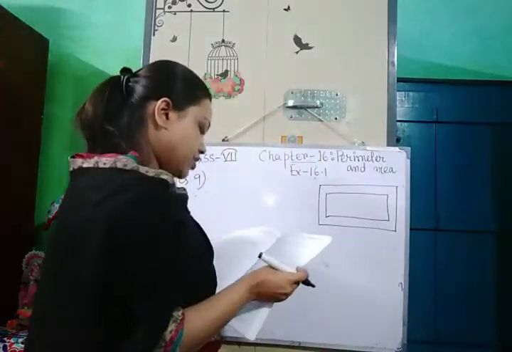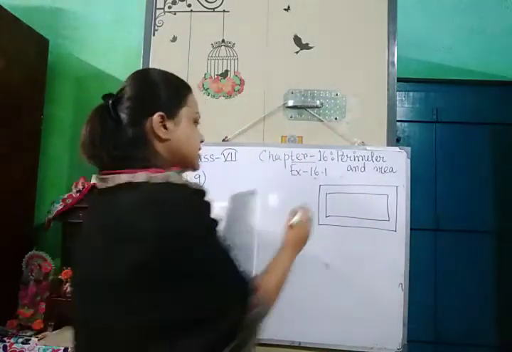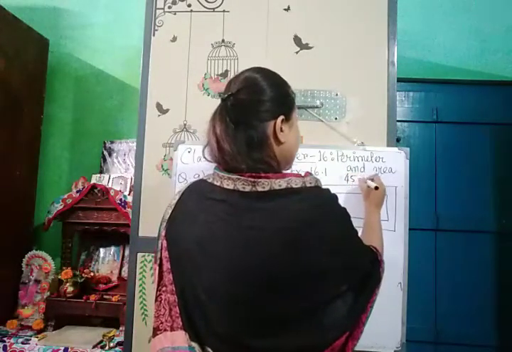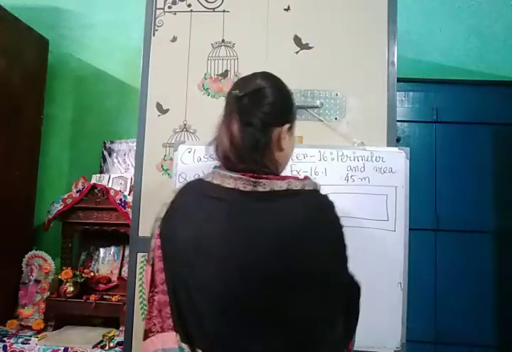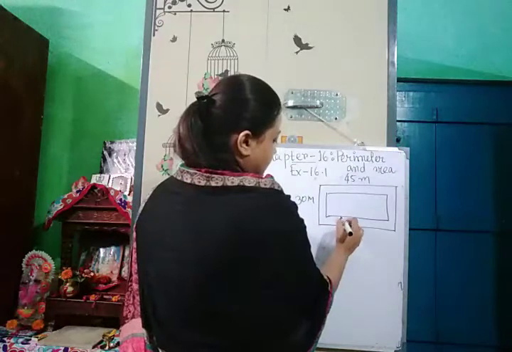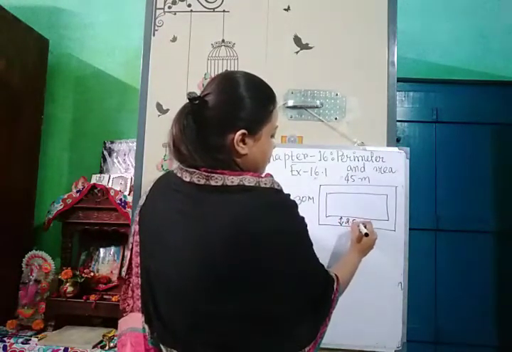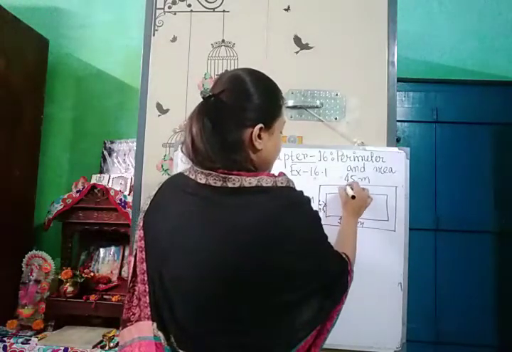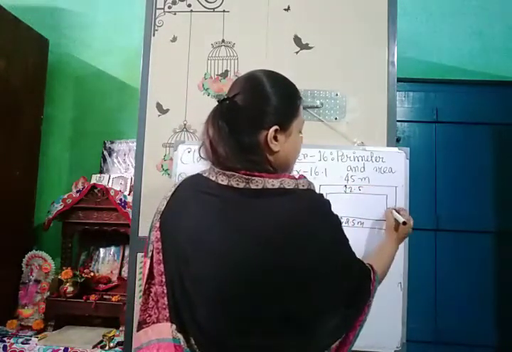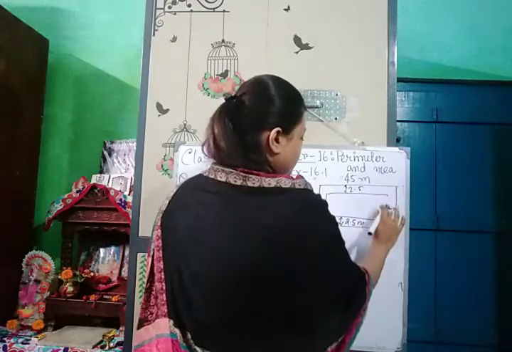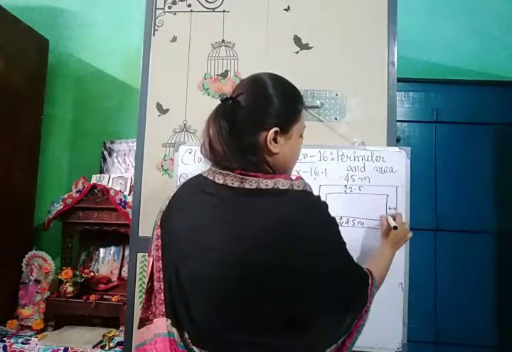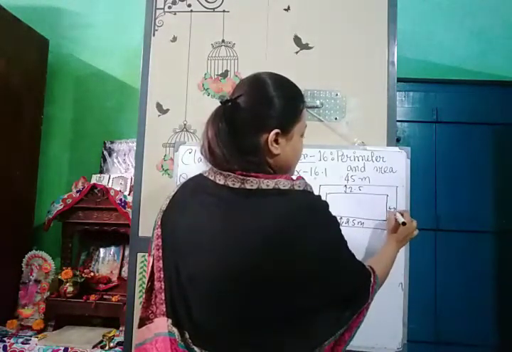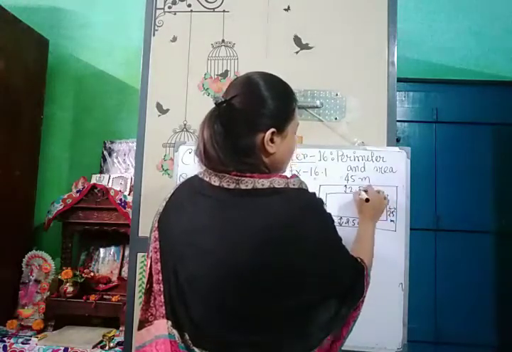So, the length of the park is 45 meter and the breadth of the park is 30 meter. And this path is 2.5 meter wide, from this side, from this side, from this side and from this side also. From all sides it's 2.5 meter wide.